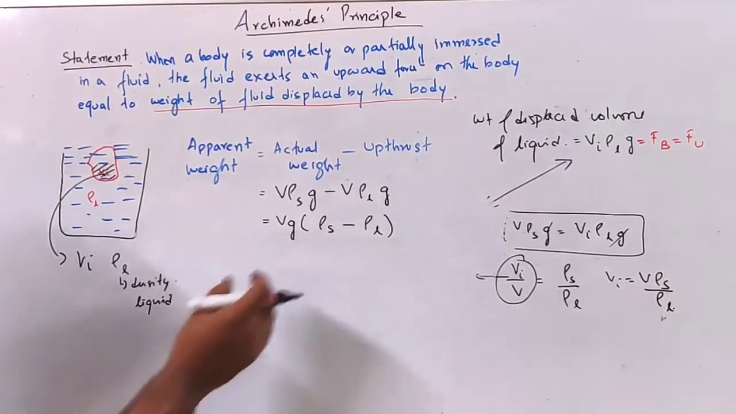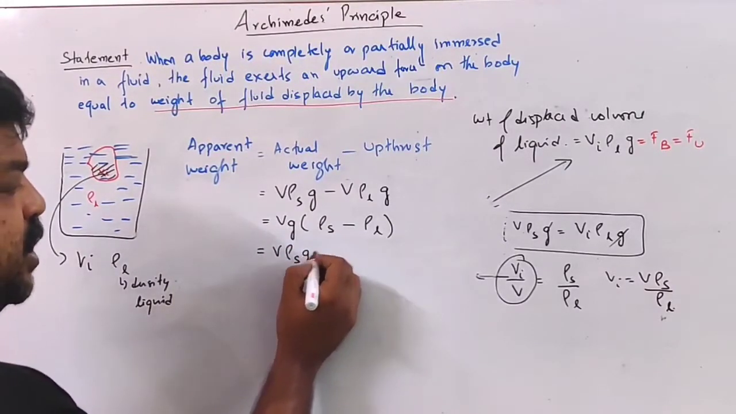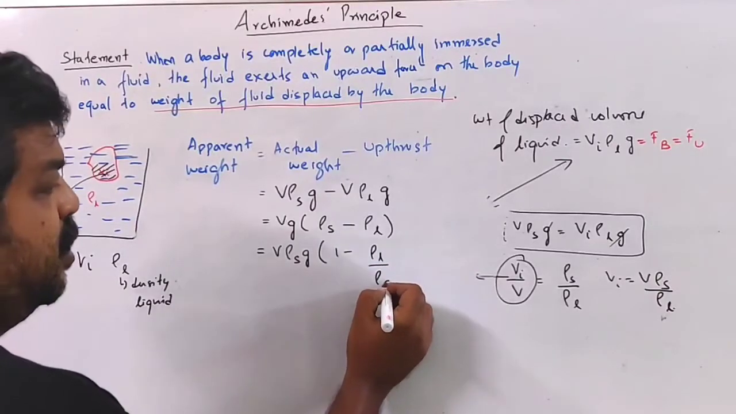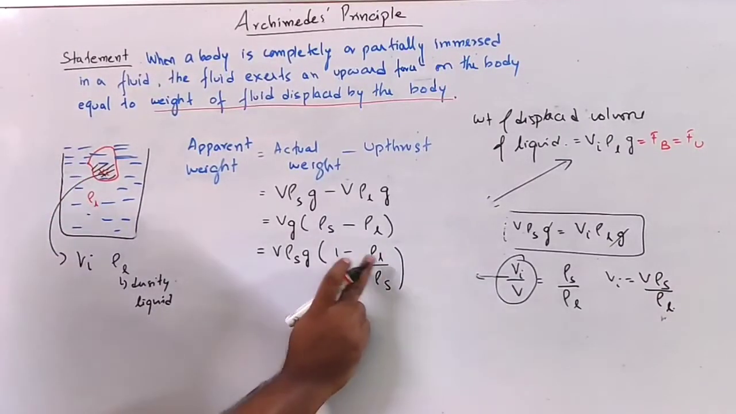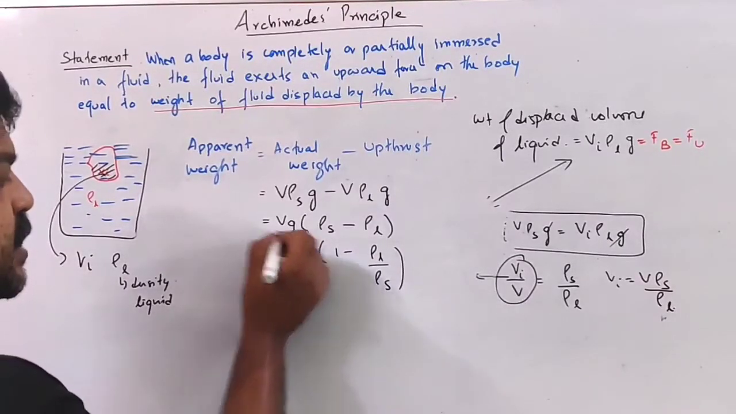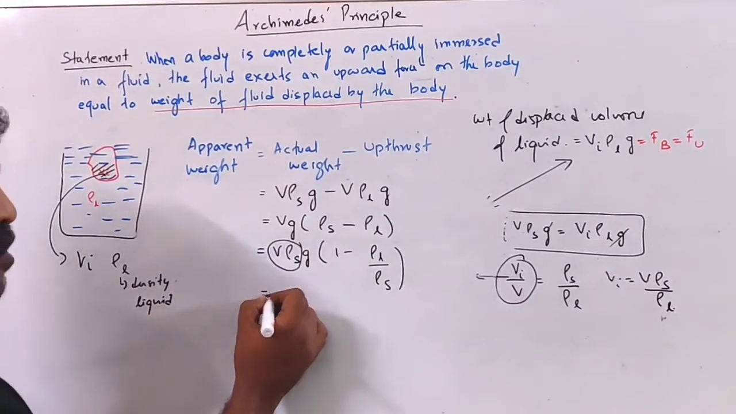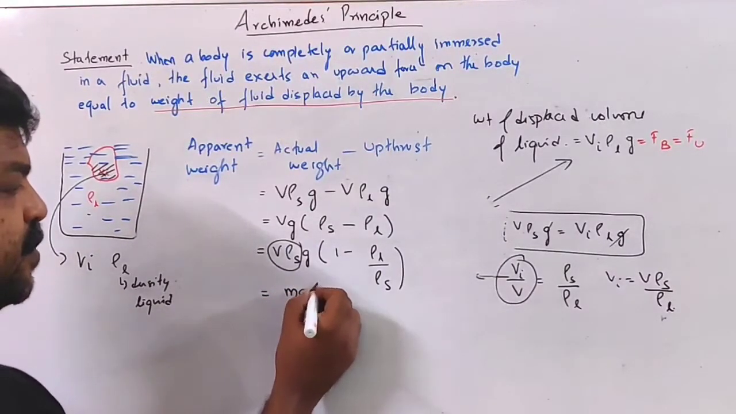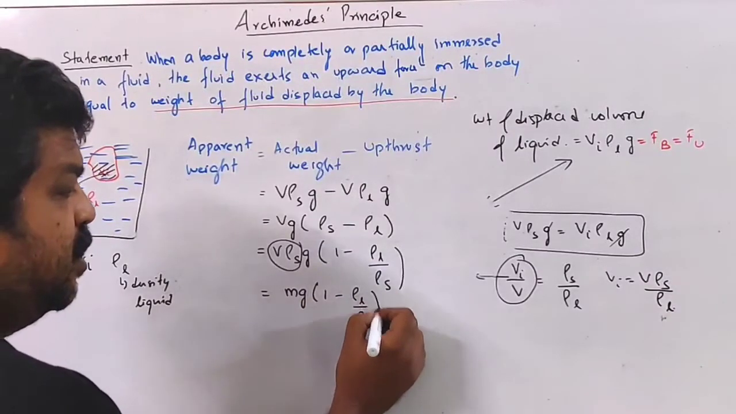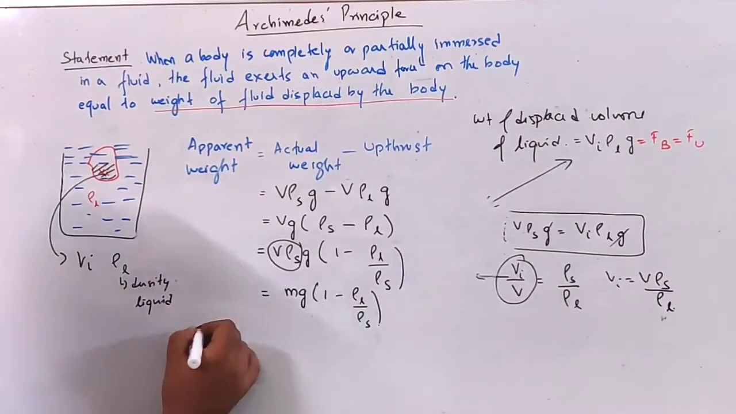Now if I take this rho S also outside, it is V rho S g times 1 minus rho L by rho S, where rho L is the density of the liquid and rho S is the density of the solid. Now this V rho S is the mass of the solid object, volume times density. So this is mg times 1 minus rho L by rho S. What is mg? It is the actual weight. So that means apparent weight